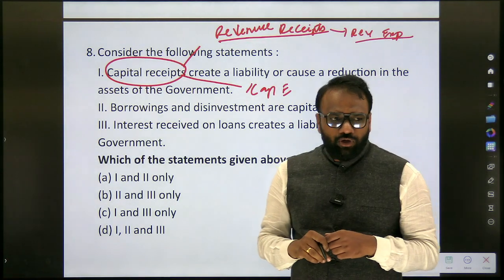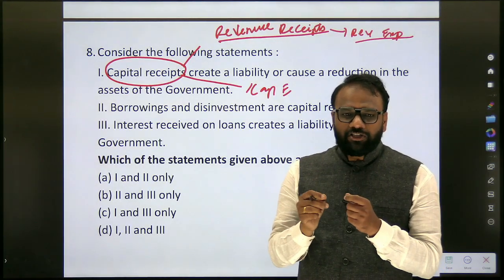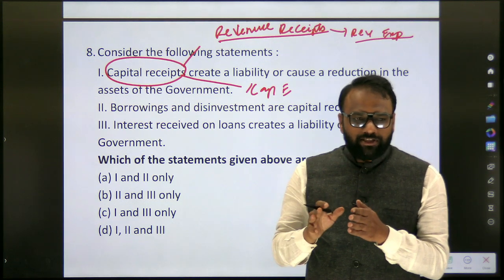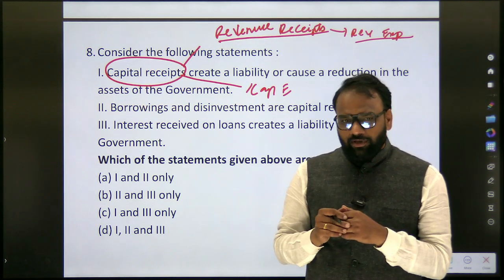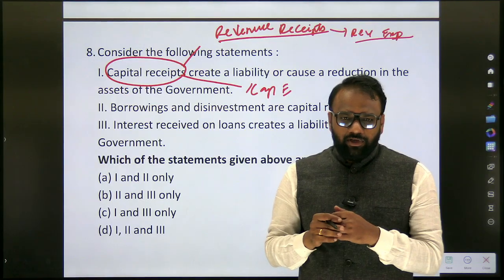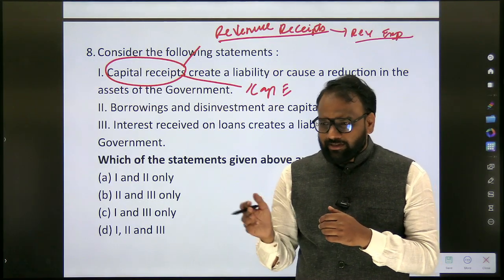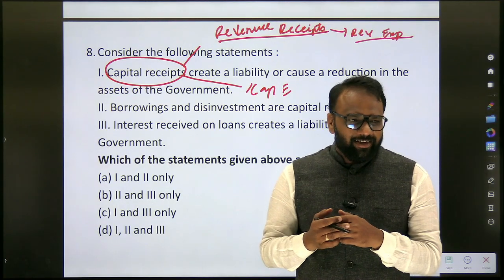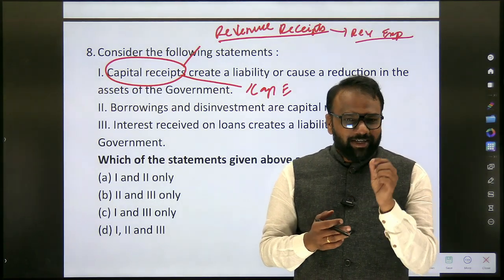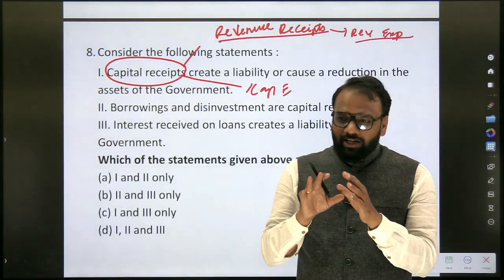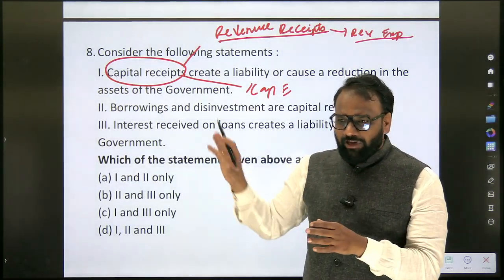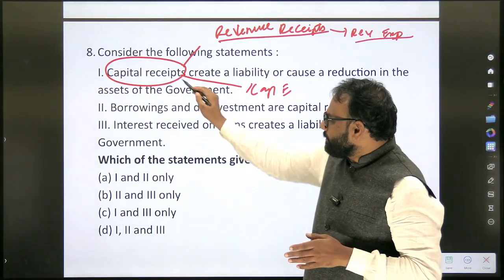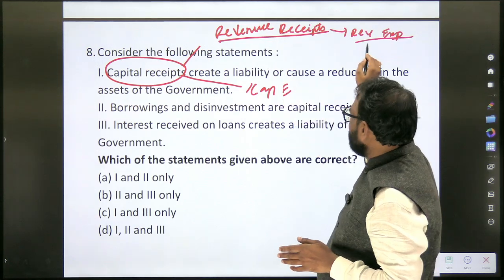Right? So if I recall any of the expenditures, we should be able to classify it into either capital expenditure or revenue expenditure. Whatever spending happens with respect to the construction of a road is capital expenditure. Salary, subsidy, interest, loan repayment. Okay, loan repayment is capital. Interest that you pay is revenue. Again, we should be able to revise all those things. Now we'll get confused. Even after repeatedly going through the content we get confused. So here the basic clarity is capital receipt, capital expenditure, revenue receipt, revenue expenditure.